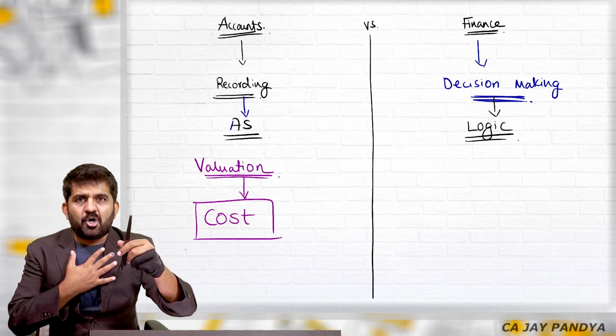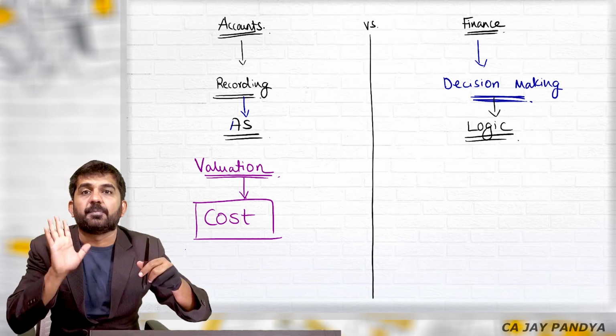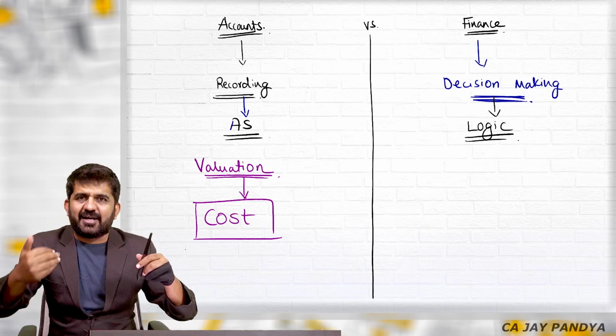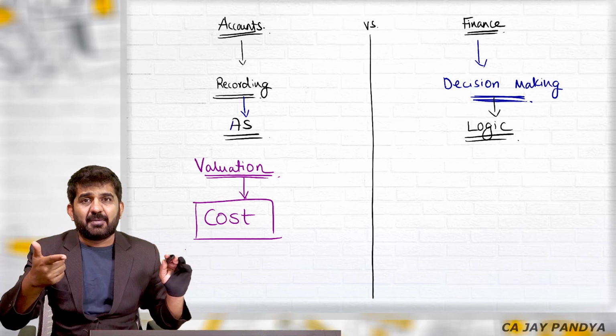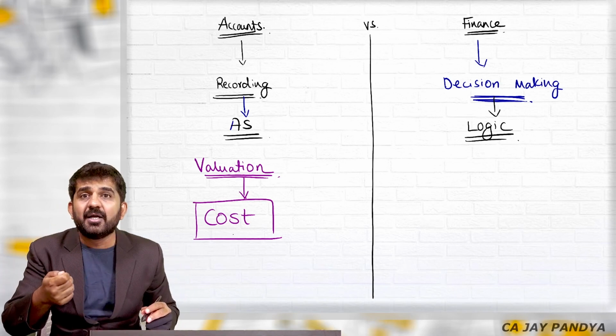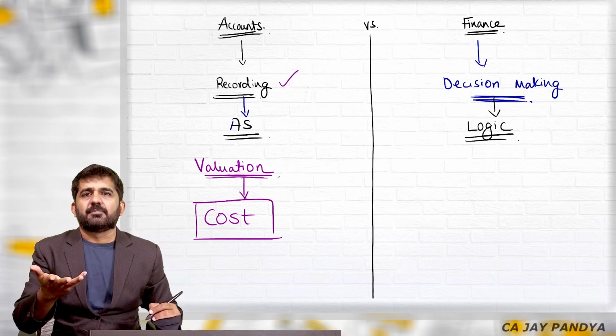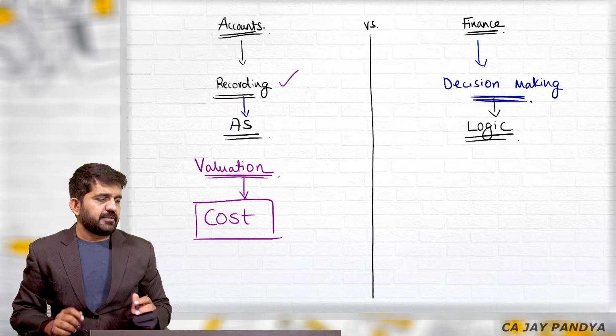What is my cost? 10 rupees. I will pass a journal entry, pen account debit to cash 10 rupees. 1 crore rupees, I might write it down in an inner column, but it's not important for me. What is the value in the market? Not important. What is my cost is important when you are in accounts because it is a recording subject. What is my cash outflow? 10 rupees, so I record it at 10 rupees.